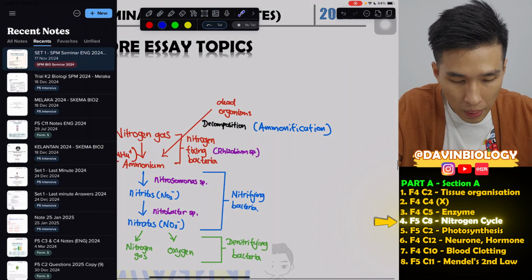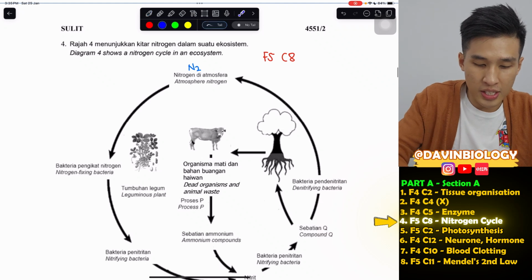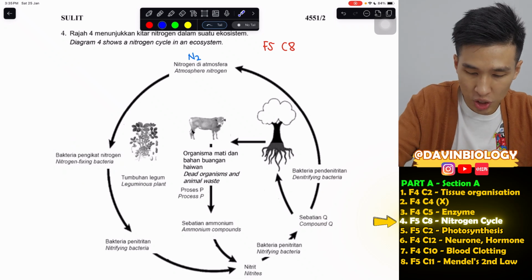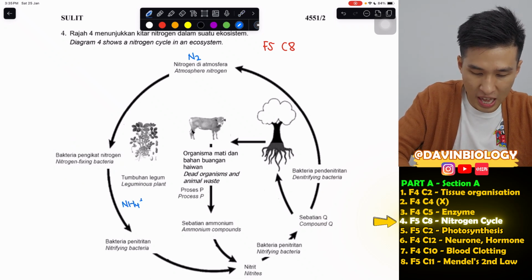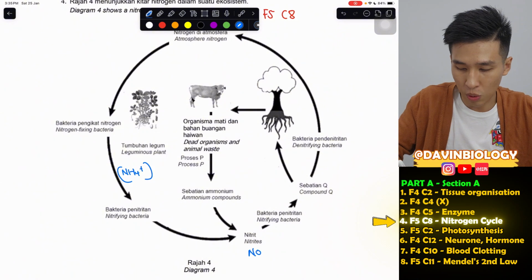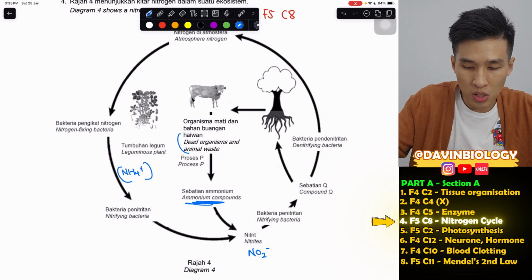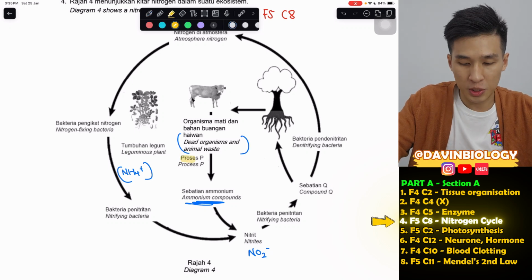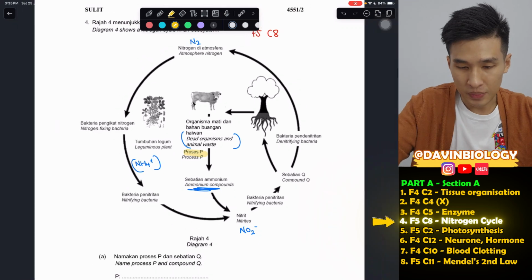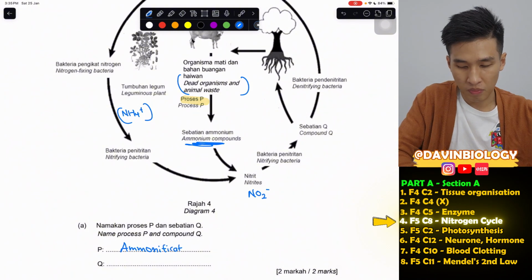Okay, so back to our question just now. So you can see the cycle begins from here, nitrogen gas. So then this nitrogen gas is acted on by this nitrogen fixing bacteria to actually produce NH4+ ammonium. Okay, and then only this nitrifying bacteria convert the NH4+ into nitrites, NO2-. Now at the same time, you can see ammonium, NH4+, also comes from dead organism, which they then label here as process P. So we mentioned just now already, right? The process of decomposing dead organisms to get ammonium is called ammonification, not decomposition for this nitrogen cycle.